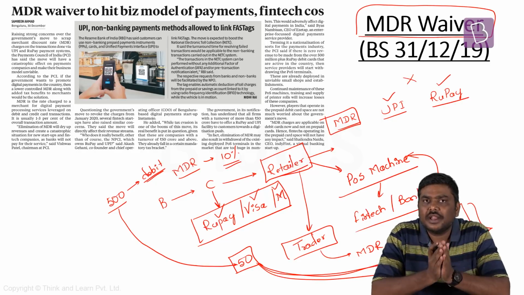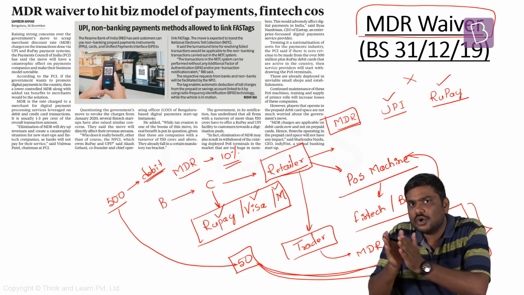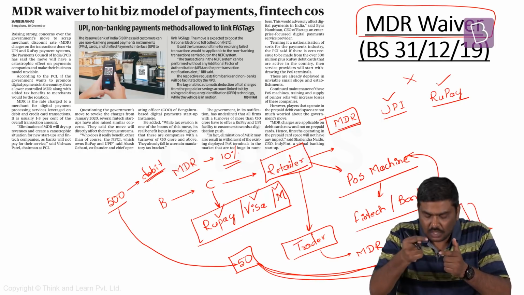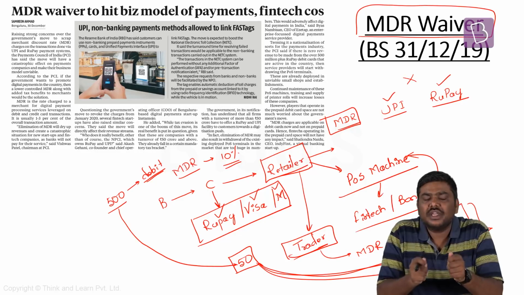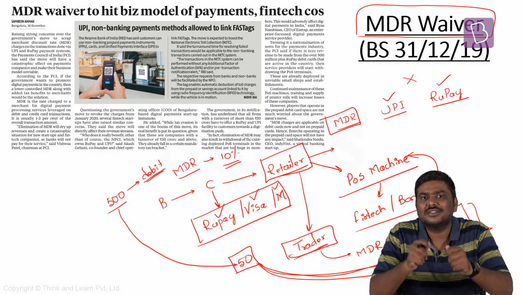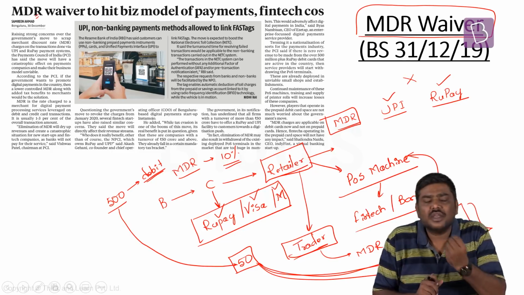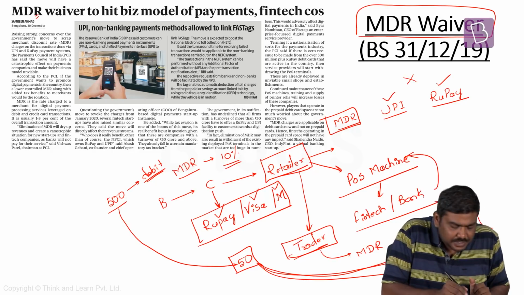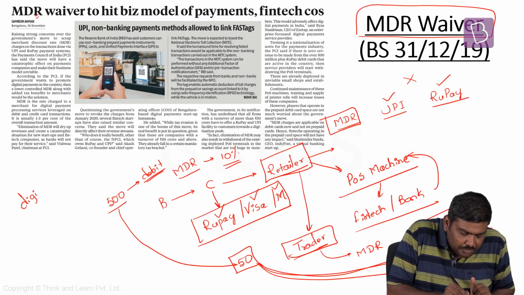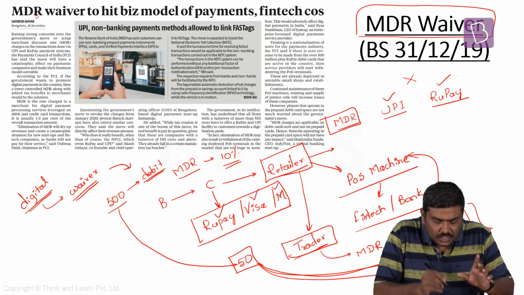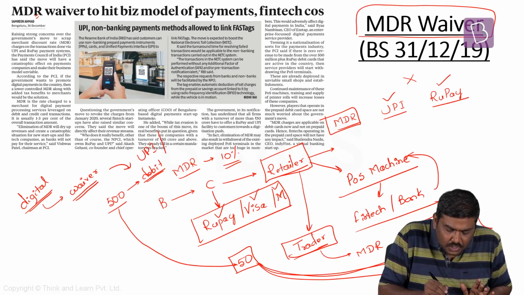So, I'll repeat the concept here again. MDR, merchant discount rate, is the charge that is imposed on the retailer or on the trader who has used the infrastructure for conducting the transactions. This concept is called as MDR. Now, what has happened? In the recent times, to promote the concept of a digital transactions, Government of India has announced a waiver of MDR on the transactions which will be done using UPI or using RuPay cards.